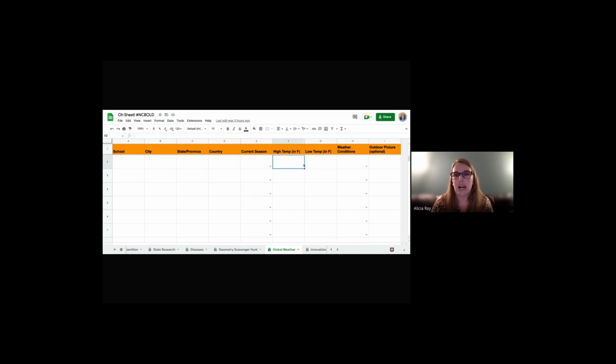And then we have our high temperature and low temperature. I did put in Fahrenheit. If you wanted to have yours in Celsius and then have your students convert that to Fahrenheit, that is absolutely your choice. Again, this is a situation where you can click on the drop-down arrow, go to copy to a new spreadsheet, and you can use this and edit it in any way that you'd like.